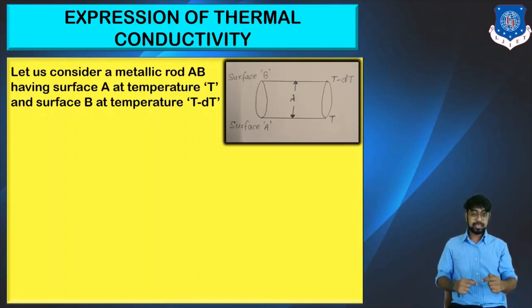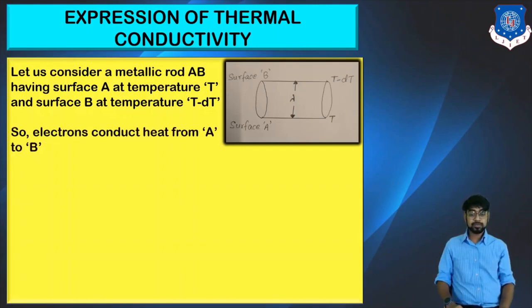Surface A has a temperature T, and surface B has the temperature T minus dT. So surface A has a higher temperature compared to surface B. Naturally we know that the flow would be from higher to lower, that is from surface A to surface B, and the distance between them is denoted by lambda. So electrons conduct from A to B naturally, from the higher temperature to the lower temperature.